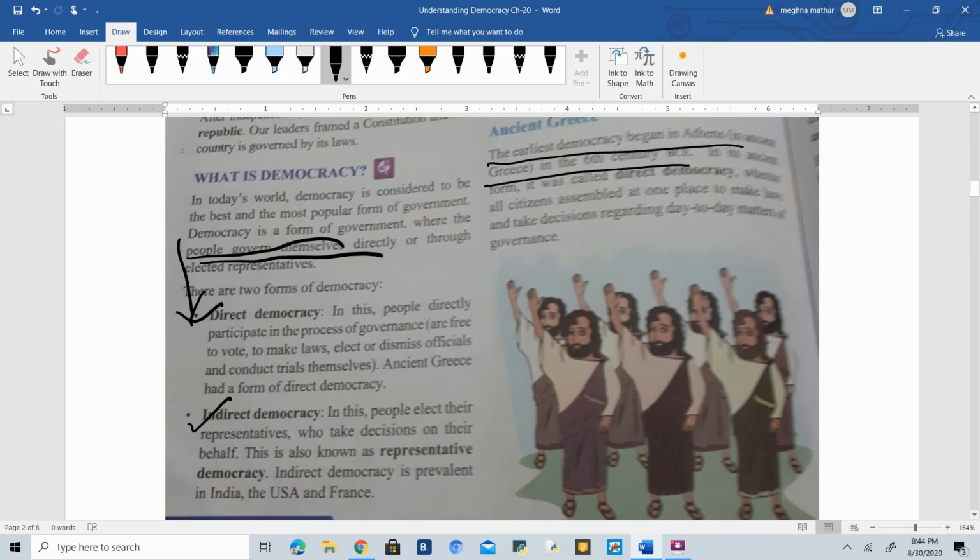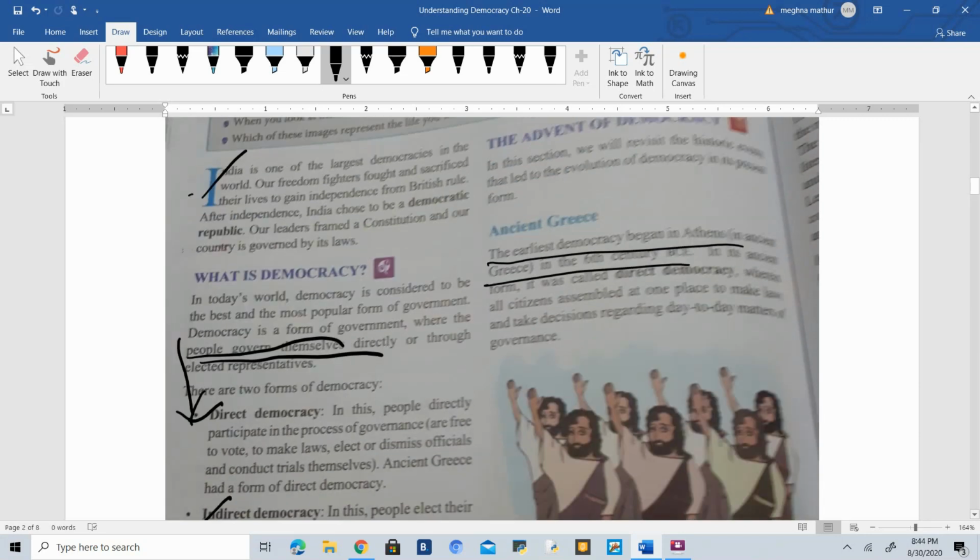Okay, so democracy has two ways. The first is direct democracy and another one is indirect democracy. In direct democracy, the citizens directly used to take decisions, that is why it is called a direct democracy. And in indirect democracy, we are not taking decisions, but we are having elections, and by way of election we choose representatives who work for our benefit. Okay, so this was about democracy.